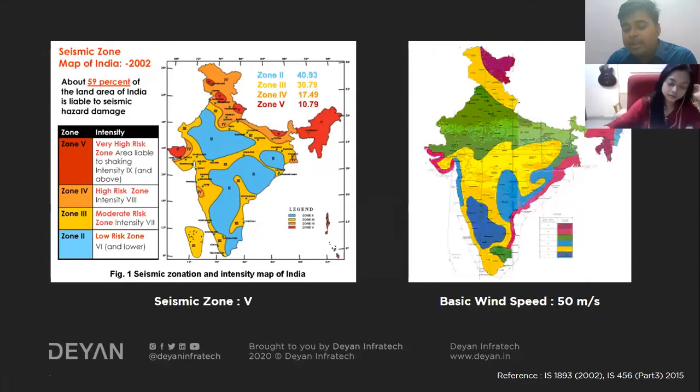And the geometry plays a huge role from the wind point of view, because the more irregular the shape or geometry of the structure is, the more turbulent the wind gets. When the wind flows over the structure, different kinds of vortex motions are created. So due to that, it can affect the structure more.